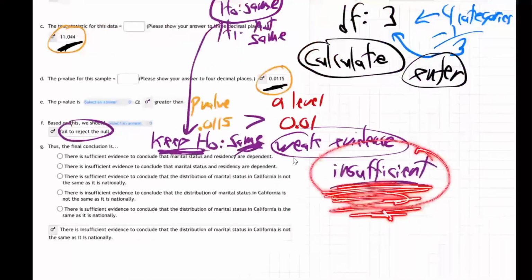So that is the same, which is what we said. We keep H0, and H0 said same. So that's right. There was not enough evidence to say H1, not same, so we stuck with H0. So we go with same, H0. That's right. And so there we go.